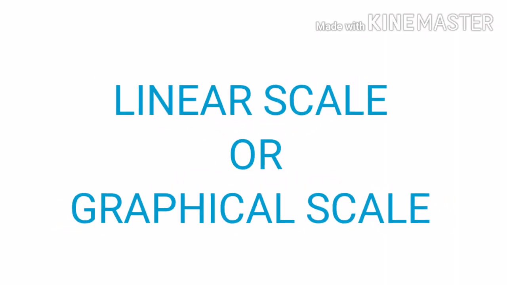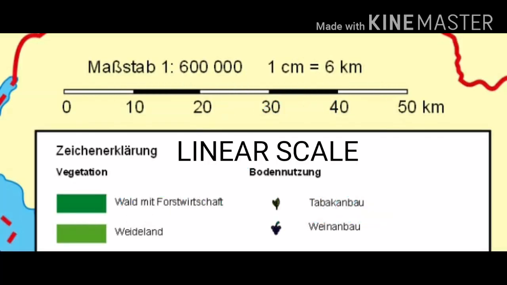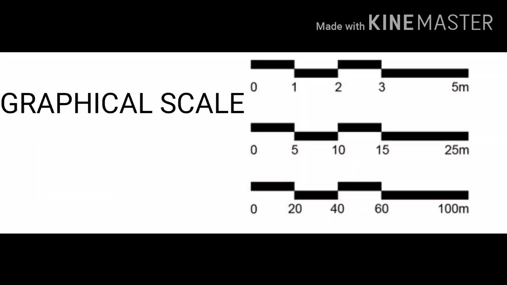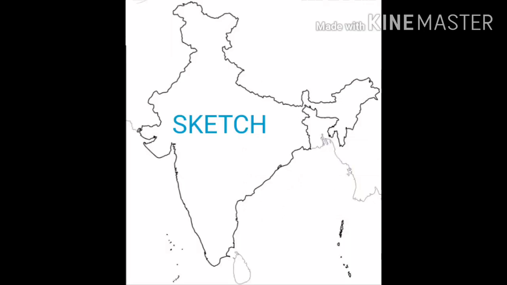Linear scale or graphical scale. A linear scale is given in the form of a bar, which is divided at regular intervals. Each division in the bar represents a fixed distance on the ground. A map without a scale is called a sketch. It is helpful in conveying a location of a place.